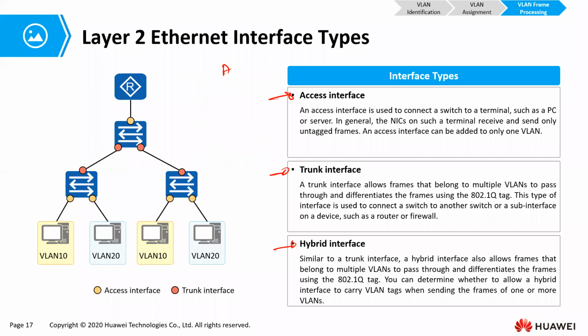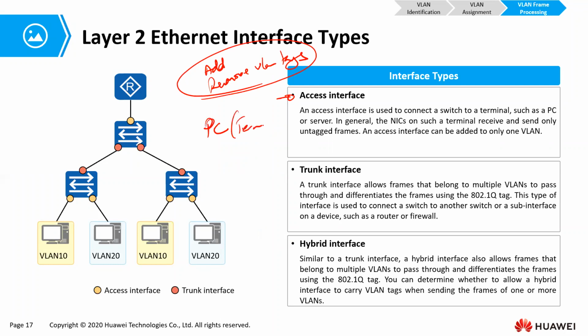Now, this is the most important slide in all VLANs, because if you don't understand these three interfaces, you're going to be in a mess all the time. Now, access interfaces are the ones that add or remove VLAN tags. Are we together? Yes. And based on this definition, what does that tell us? They are the ones that we connect to PCs or to terminals, because terminals send untagged frames, and they should receive untagged frames.